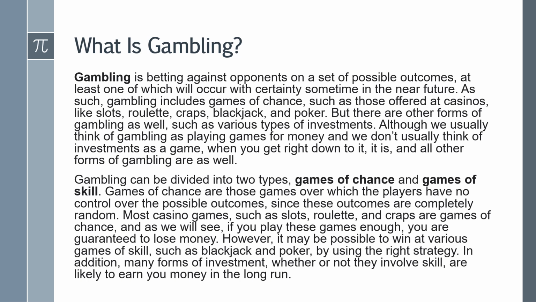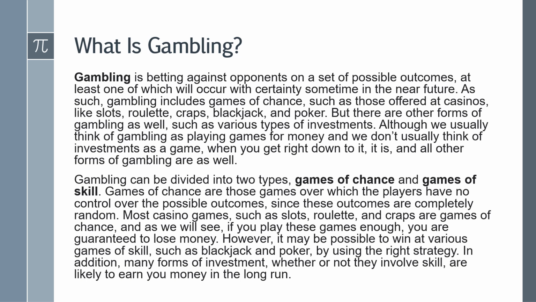As such, gambling includes games of chance, such as those offered at casinos like slots, roulette, craps, blackjack, and poker. But there are other forms of gambling as well, such as various types of investments. Although we usually think of gambling as playing games for money, and we don't usually think of investments as a game, when you get right down to it, it is, and all other forms of gambling are as well.